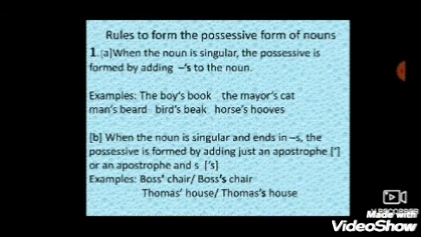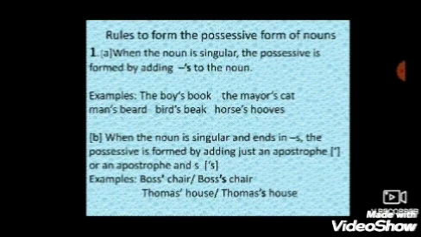When the noun is singular and ends in s, meaning the spelling ends with s, the possessive is formed by adding just an apostrophe or an apostrophe and s. So don't get confused.